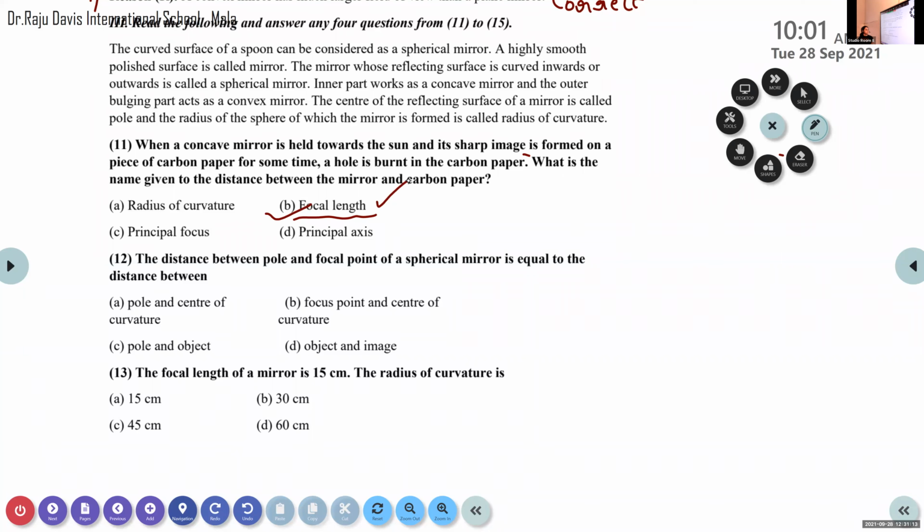Now the 12th question. The distance between the pole and the focal point of a spherical mirror is equal to the distance between: pole and center of curvature, focus point and center of curvature, pole and object, object and image.